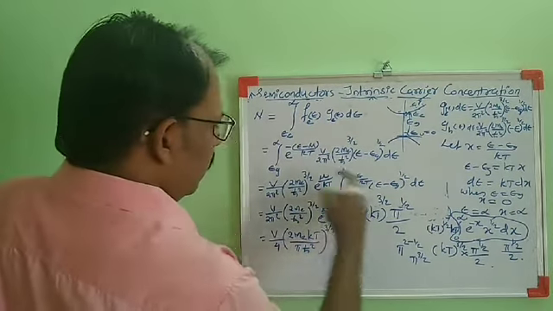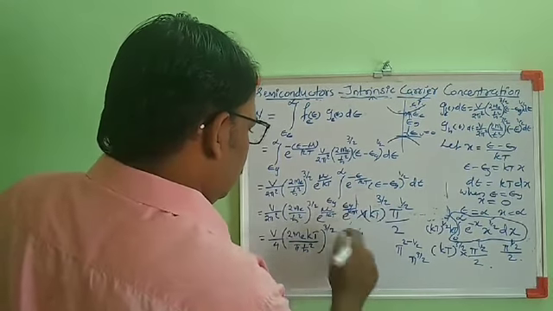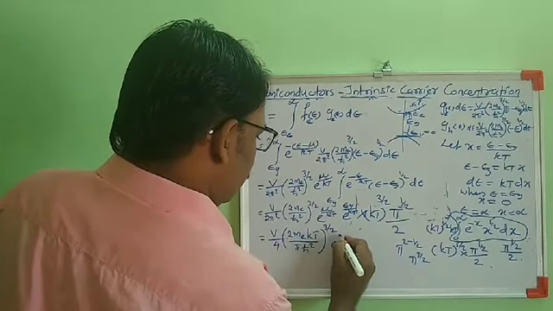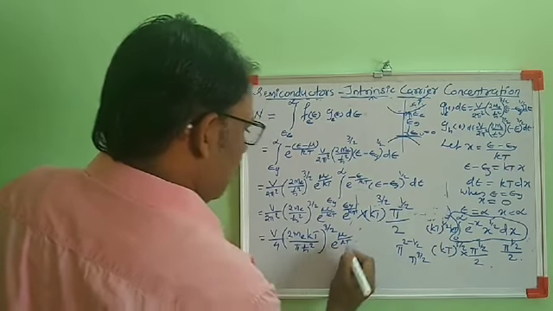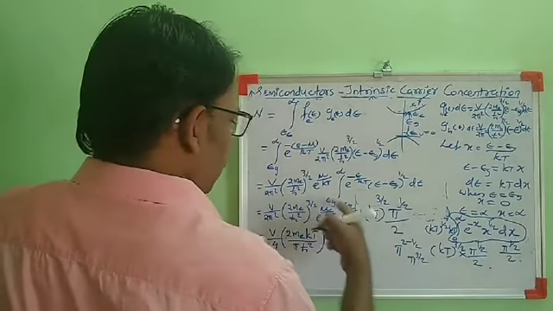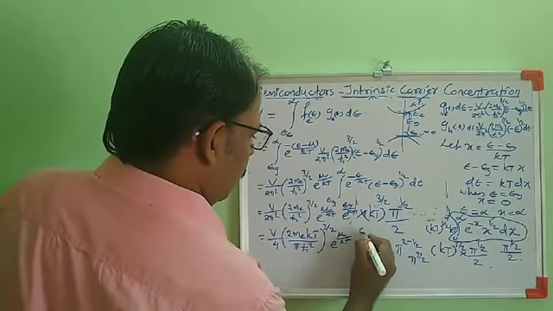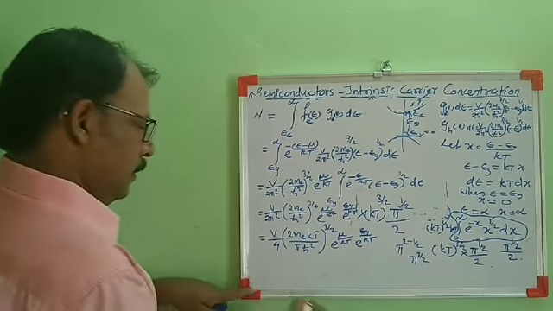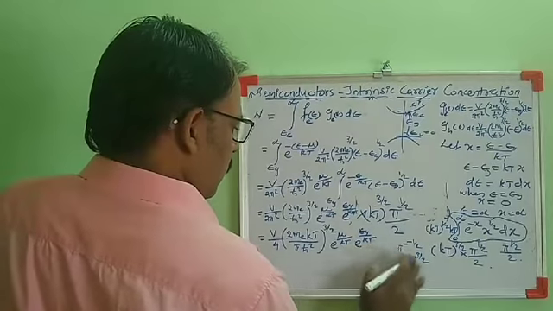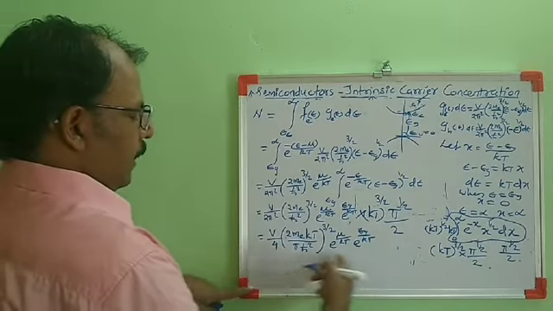Then here the term will be e raised to mu by kT. Then e raised to mu by kT, here it will be e raised to Eg by kT. This is the number of electrons.